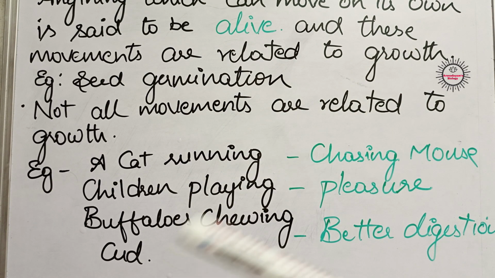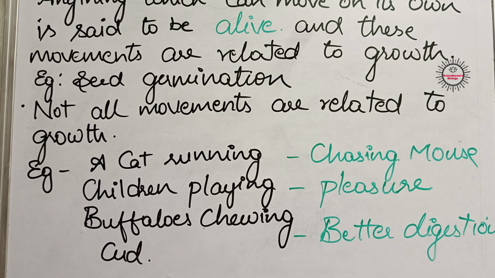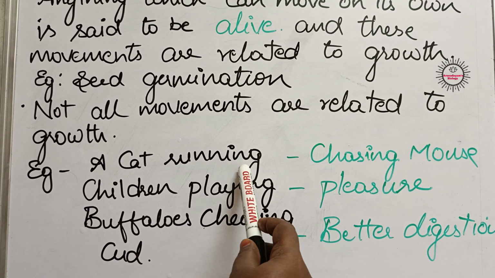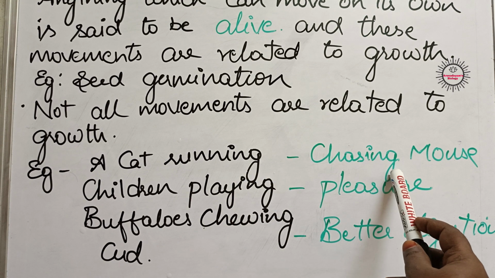Some movements take place in our body as a response to a change in the surrounding environment. In a living organism's body, some movements take place in response to a particular change in the environment. For example, see a cat running. Maybe it has seen a mouse and is chasing that mouse.